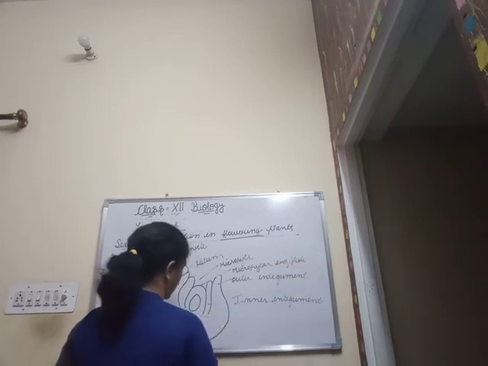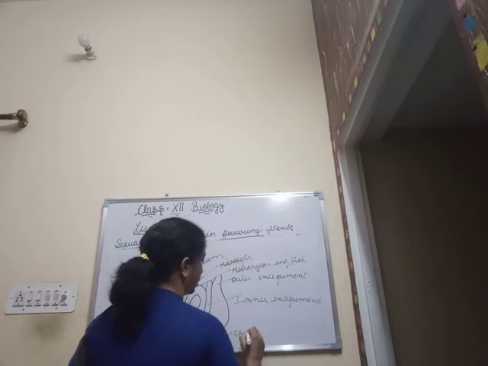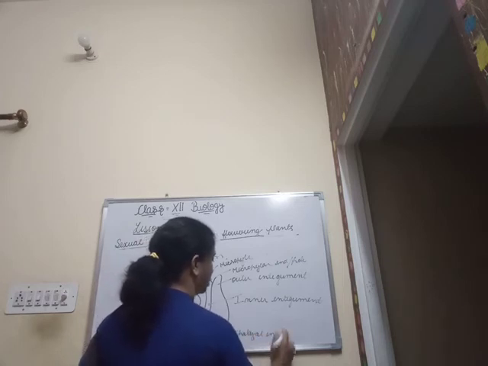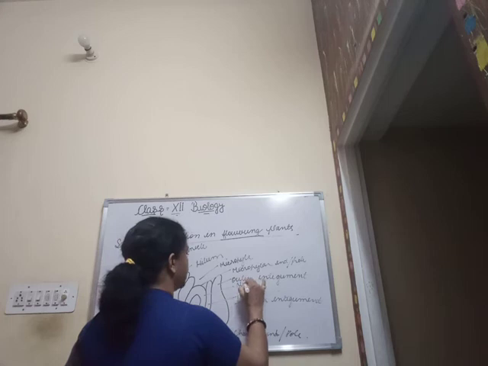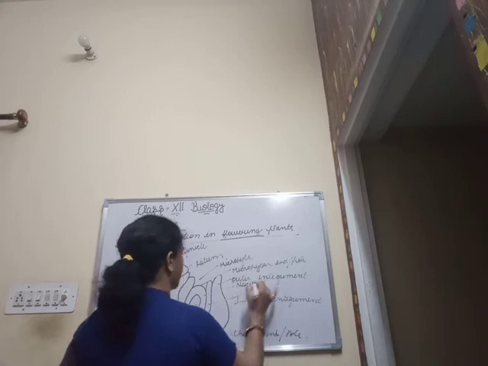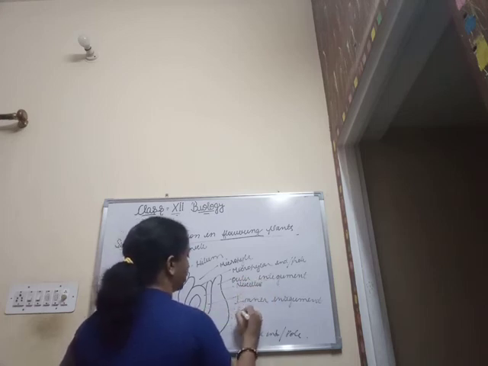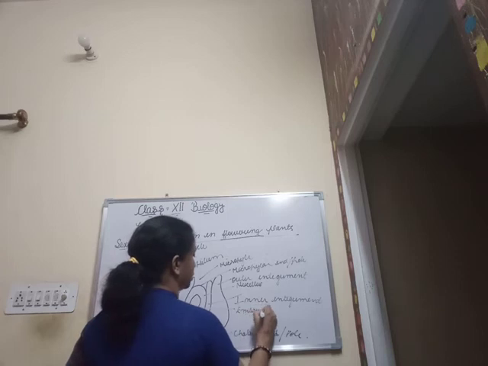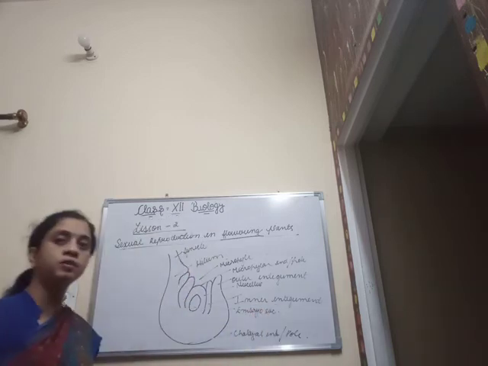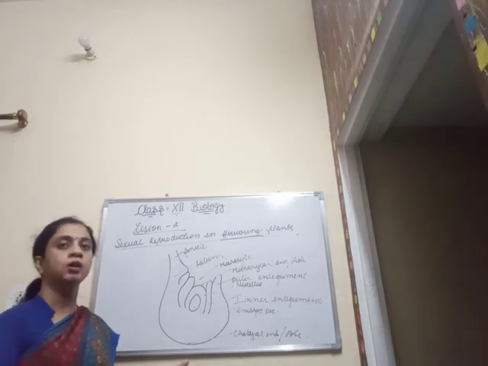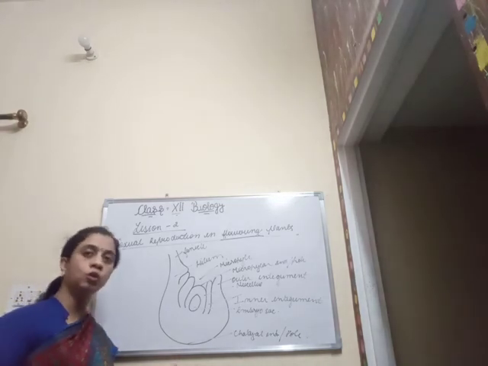This is the chalazal and oblique pole. Now this is the nucellus. This is the embryo sac. So this is the structure of an anatropous ovule, which is located within the ovary itself.